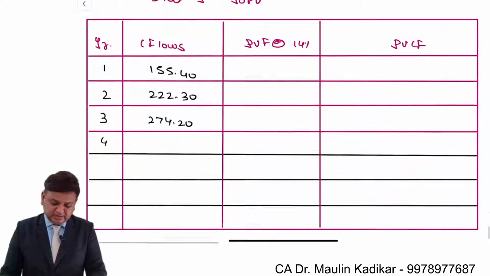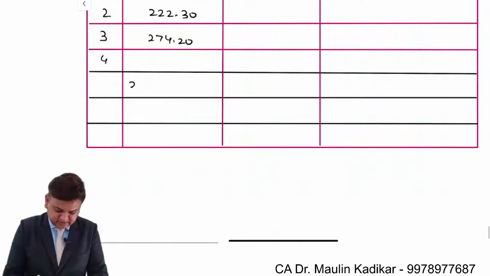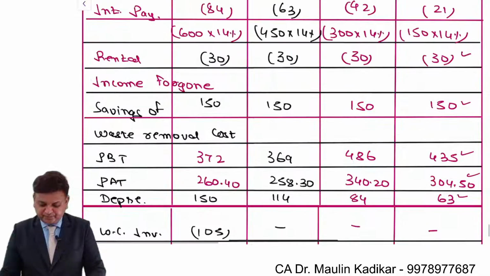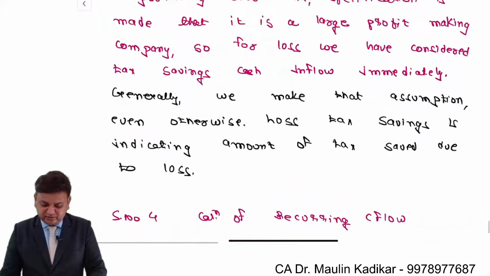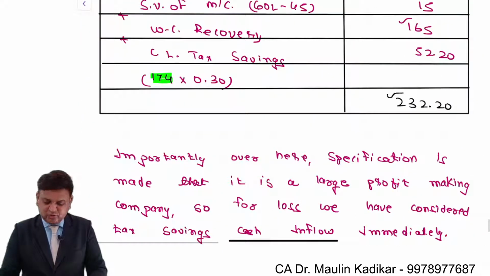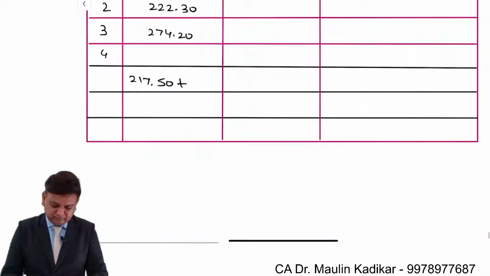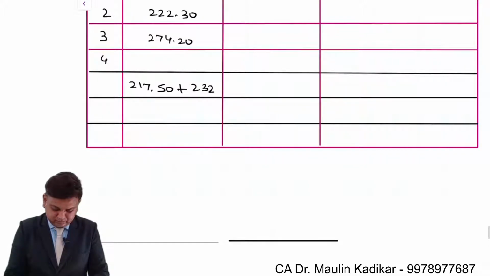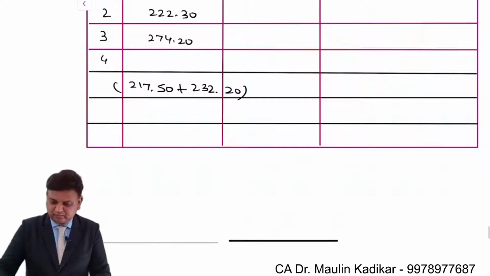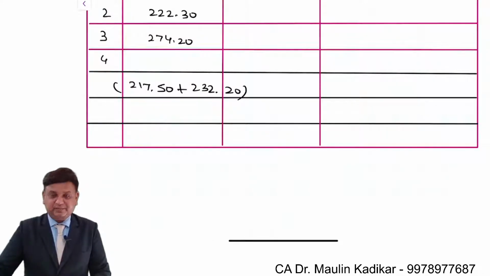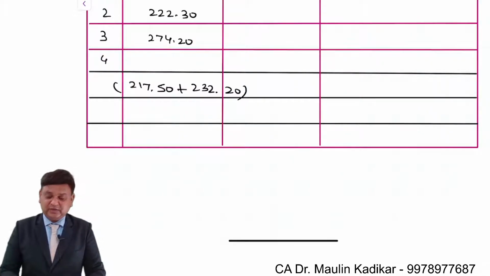Fourth year it is 217.5 lakhs plus terminal cash flow. In step number 3 we have found it is 232.2 lakhs. So 217.5 plus 232.2, that is 449.7.